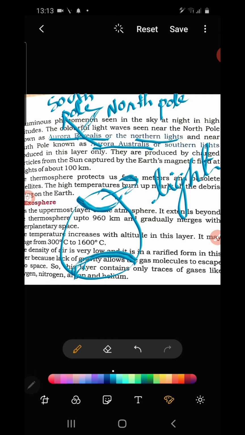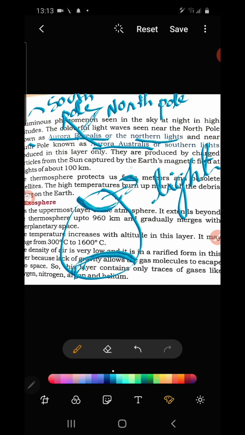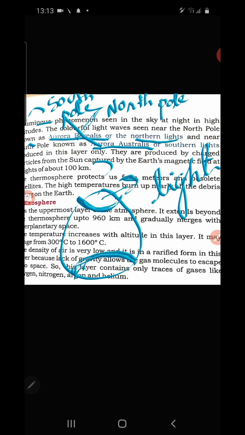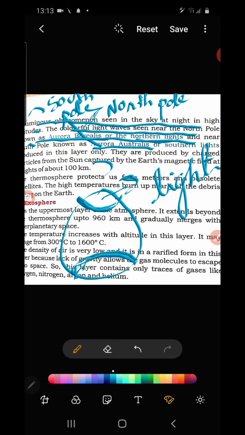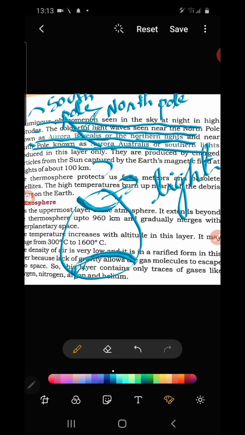So this point you have to remember. A question may be asked about what Aurora Borealis and Aurora Australis are. These are luminous phenomena seen in the sky at night at high altitude, where colorful light waves can be seen near the North Pole, known as Aurora Borealis or Northern Lights, and near the South Pole, known as Aurora Australis or Southern Lights.